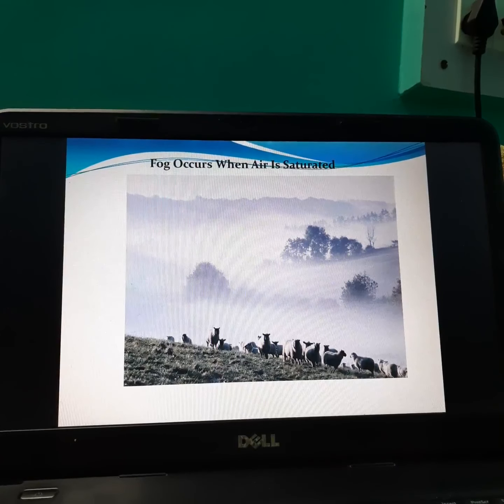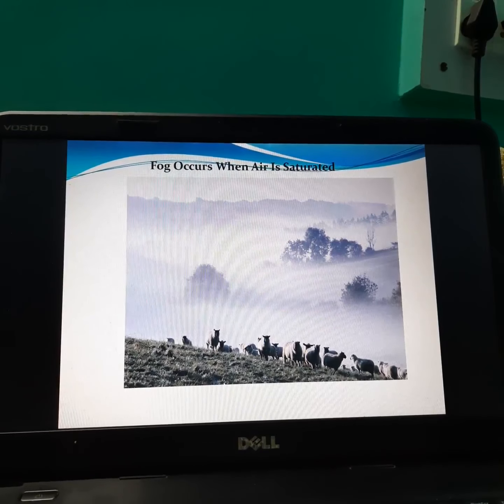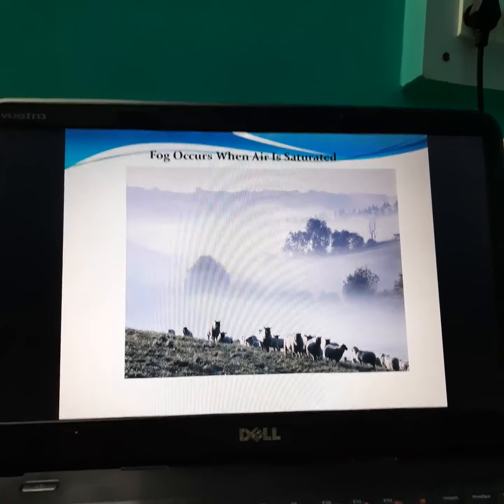This is fog. Fog occurs when air is saturated. Saturated air means air is holding the maximum amount of water vapor, and at that time fog occurs.